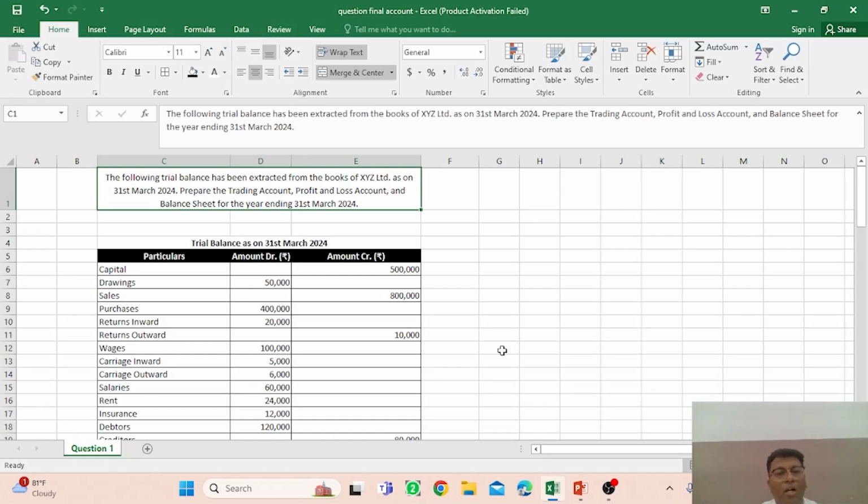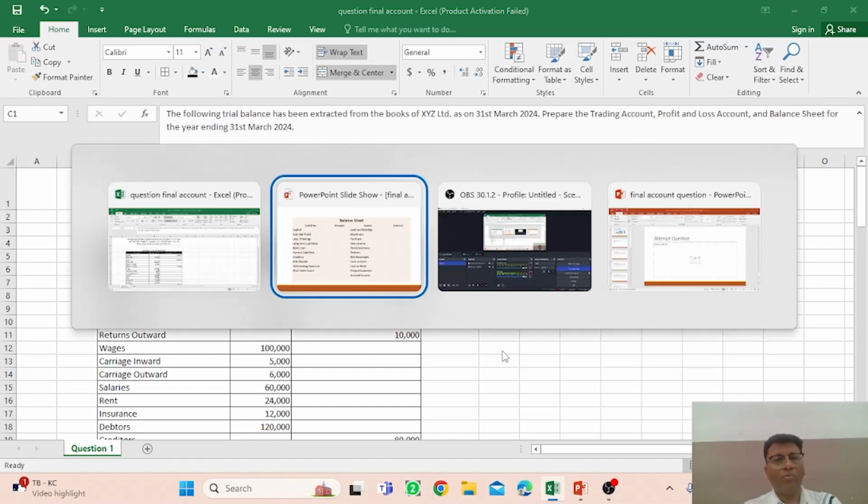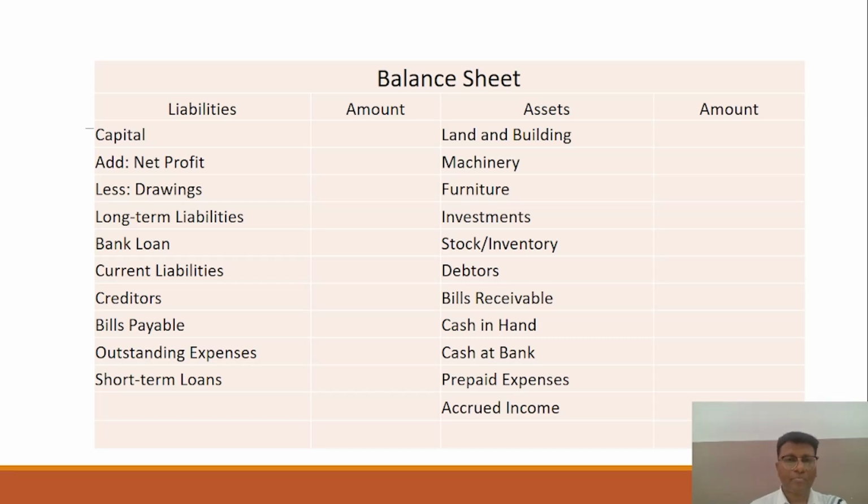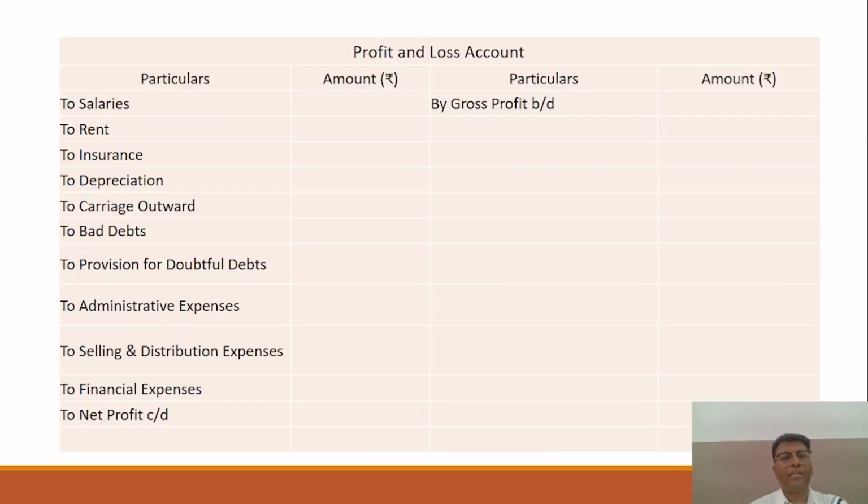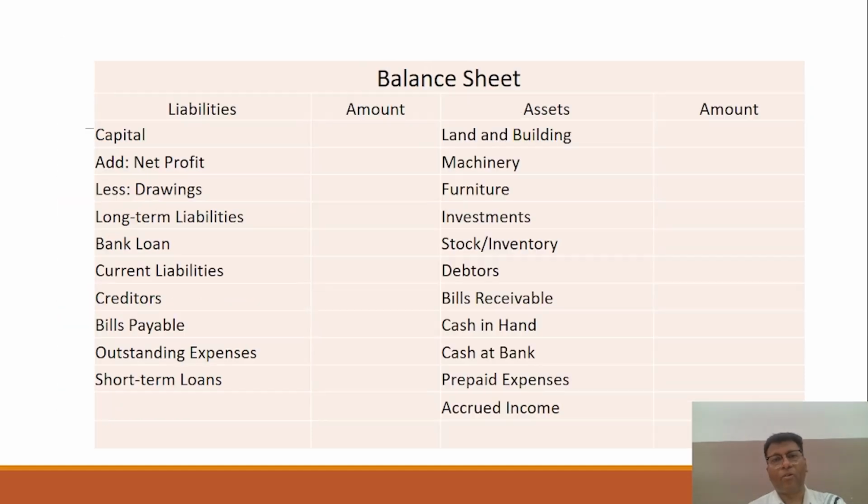But verbally I showed you how to prepare your financial statement or final account with the help of the trial balance, right? So the trial balance is given to you in the question, and each and every item throughout you have to read, and think about where it is to be taken or shown. So there are three accounts. Okay, just go to the particular slide. The trading account, right? P&L account, or the full form is the profit and loss account, and the balance sheet.